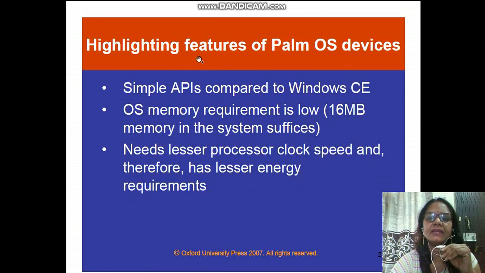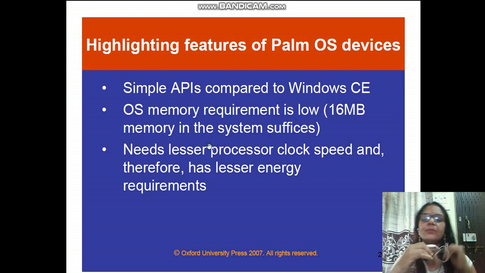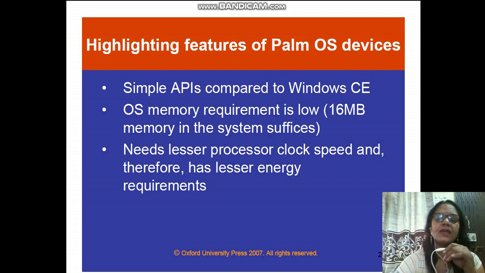Some of the highlighting features of Palm OS is that it is having simple interfaces, APIs, compared to the Windows CE, and operating system requirement is low, that is 16 MB. छोटा size लगता है memory requirement as compared to Windows CE, and it needs lesser processor clock speed and therefore has lesser energy requirements. These are some of the features.